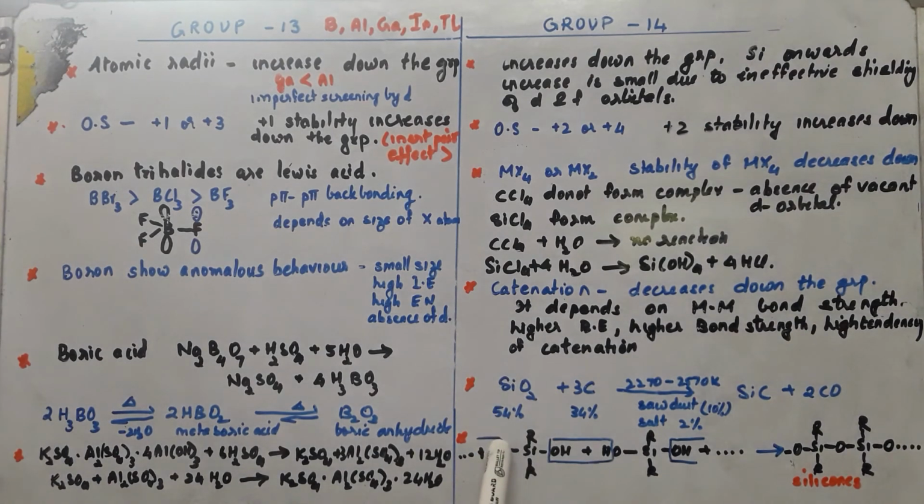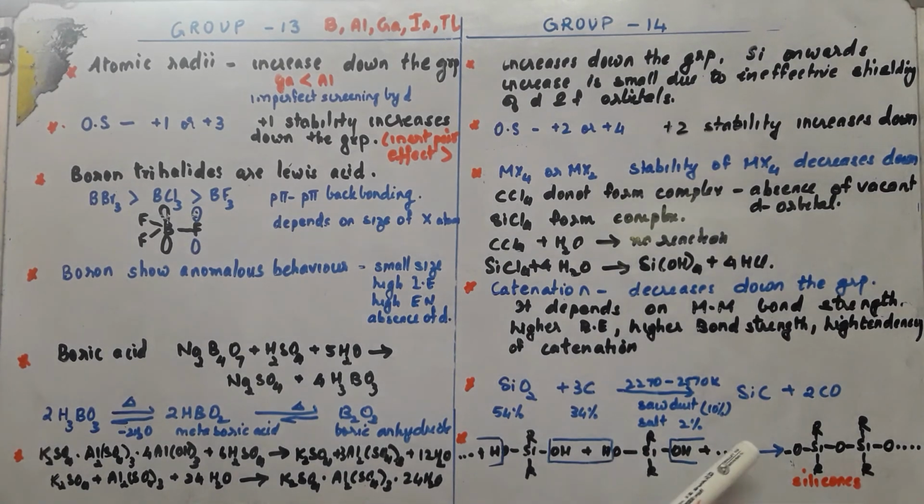Now another compound of group 14 is silicone. Silicone is a polymer. It is used as an anti-foaming agent, lubricants, and so on. How is it prepared? Dialkyl silane diol is taken, with 2 R groups and 2 OH groups.